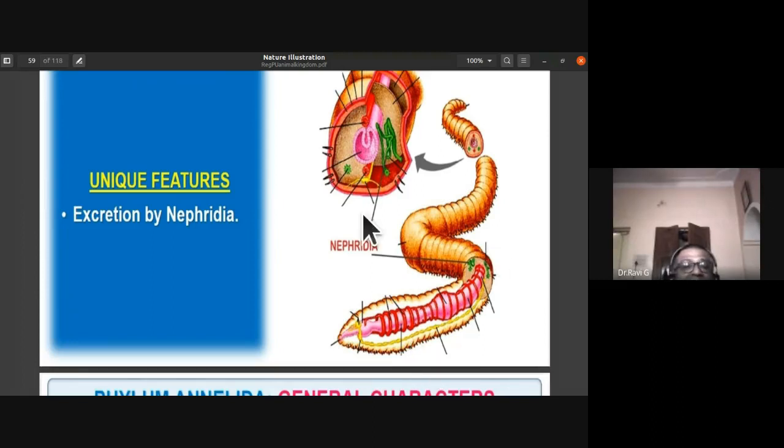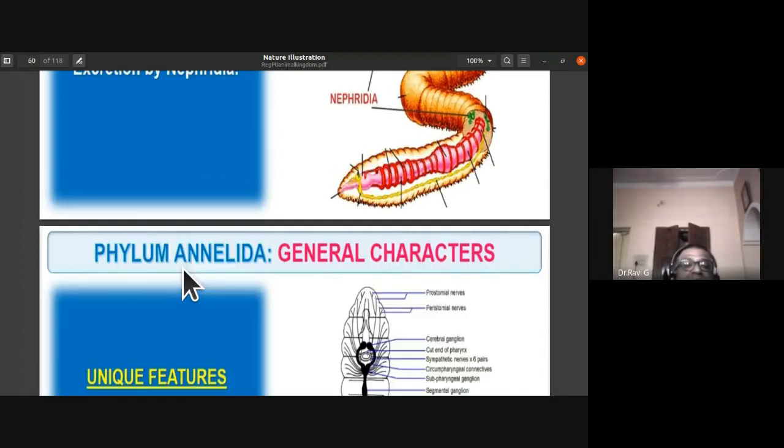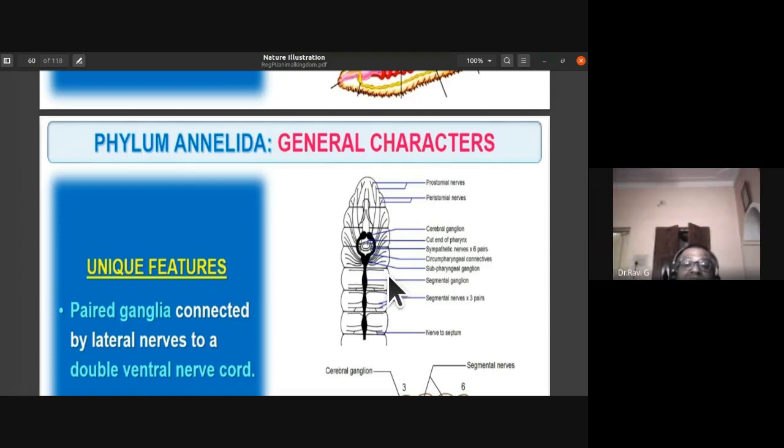So you find in each and every segment there would be the nephridia. The nephridia is going to secrete out the nitrogenous waste. So the excretion is by nephridia. The other unique features are the nervous system.